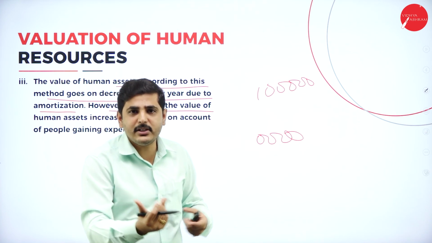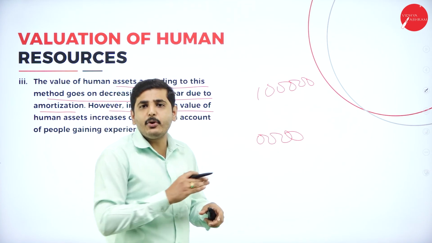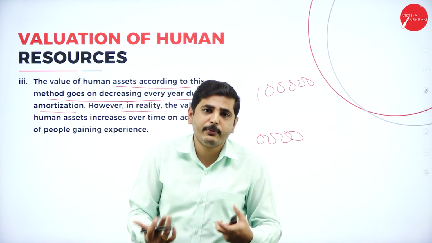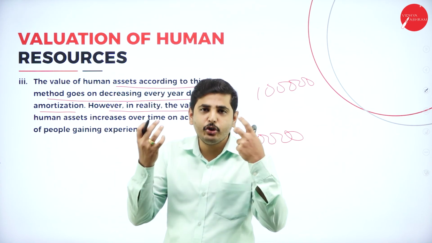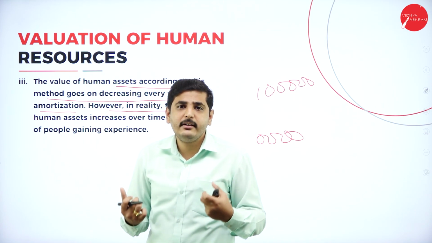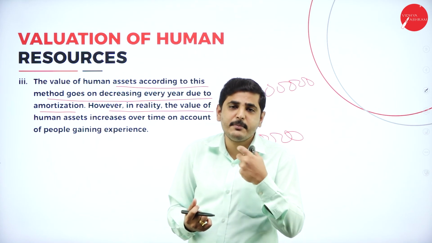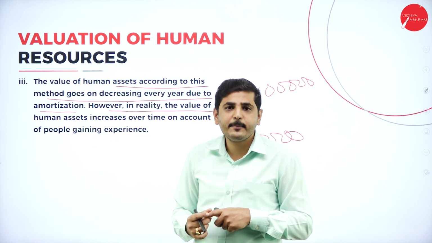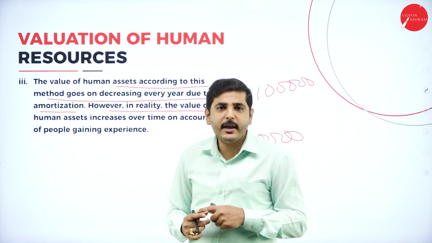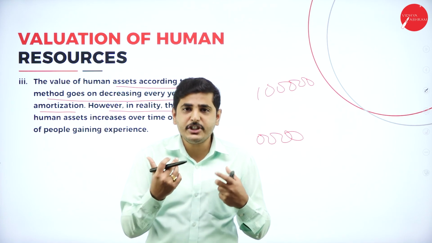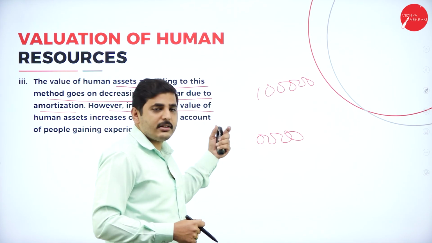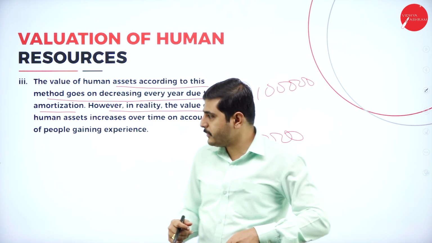So on what basis can we reduce the asset? It is the opposite. As I am getting perfection, my skills are improving day by day. I am getting so much knowledge, so much training, experience. Experience makes a man perfect, isn't it? Practice makes a man perfect. When I get experience, I will become stronger day by day in my work, isn't it? That's why this concept is not acceptable.